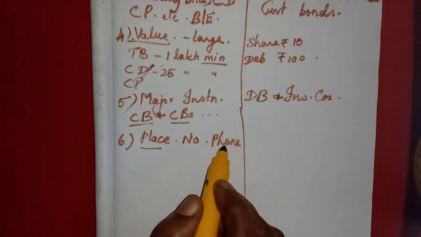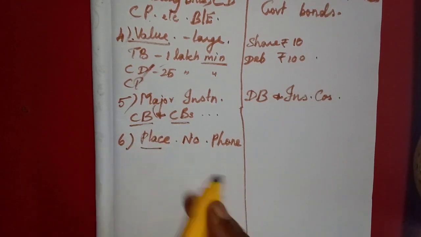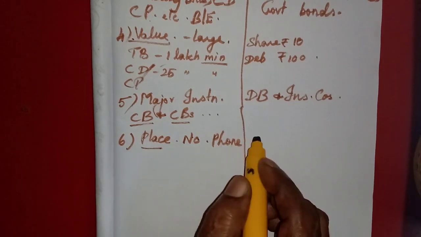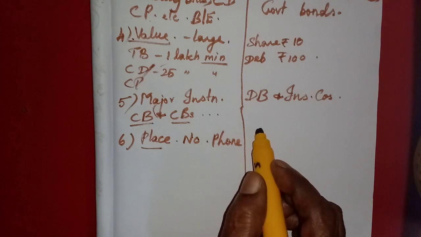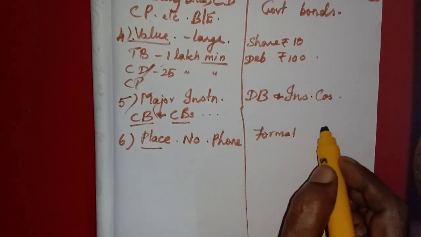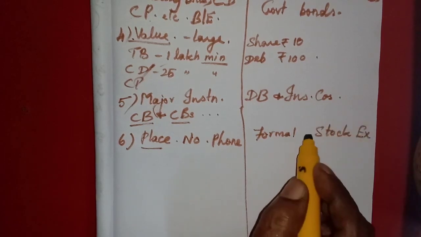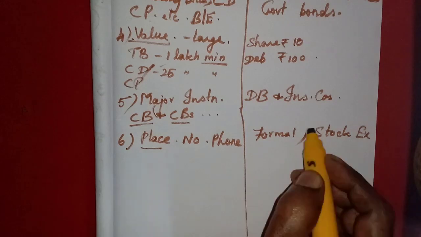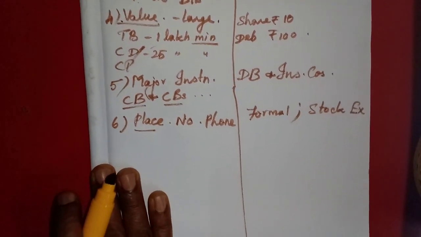But here the transactions have a formal place, that is called the stock exchange. Stock exchange is the place where we conduct the transactions of capital market.